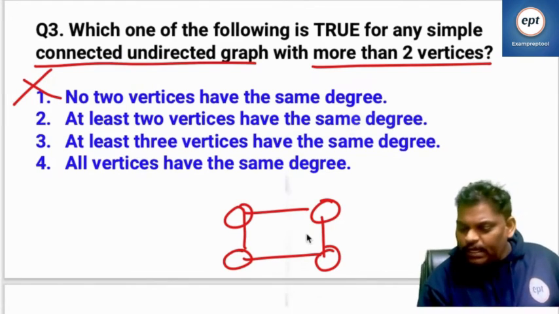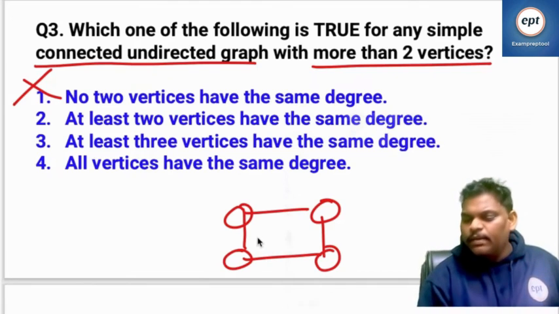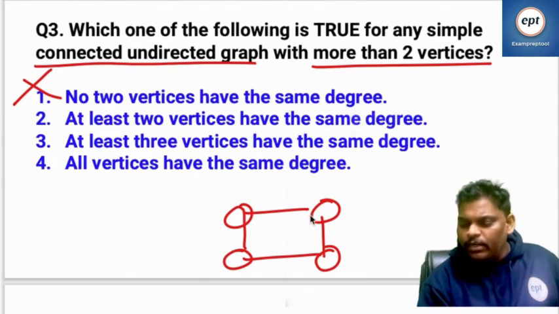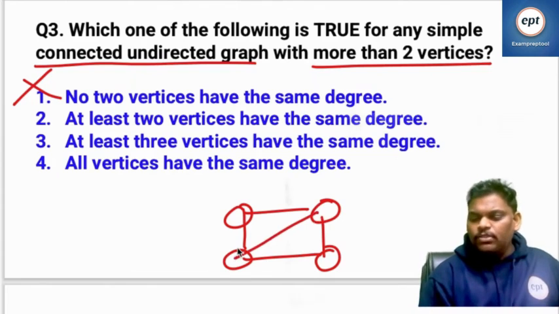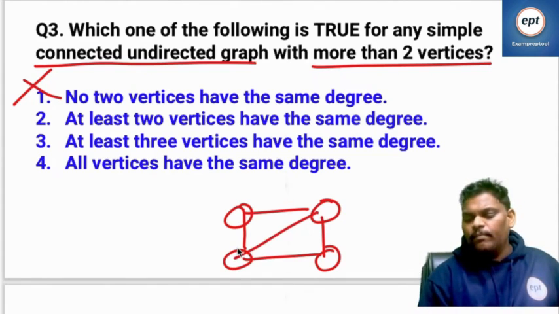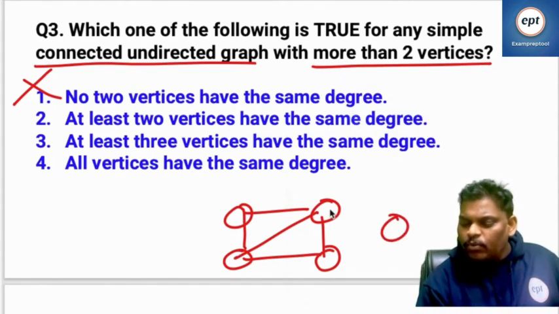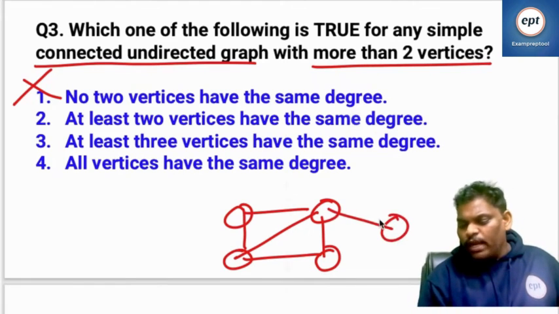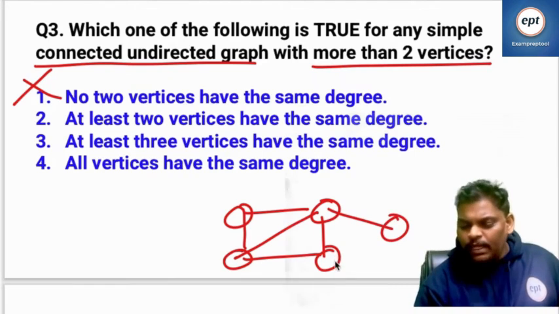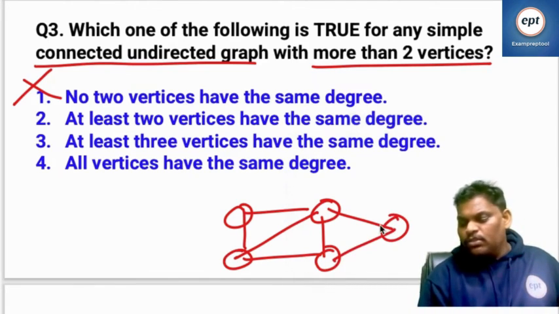So I think in this diagram, at least two are having same degree. Let me write one more. At least two having same degree. Let me write one more. At least two have same degree.